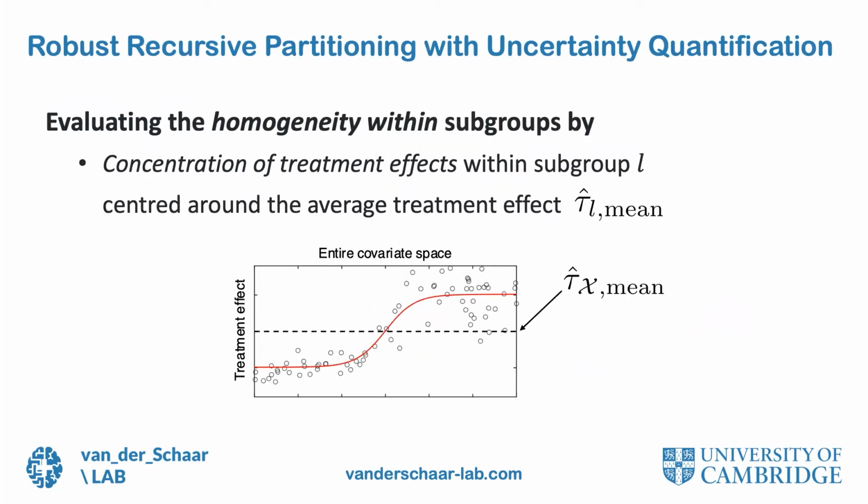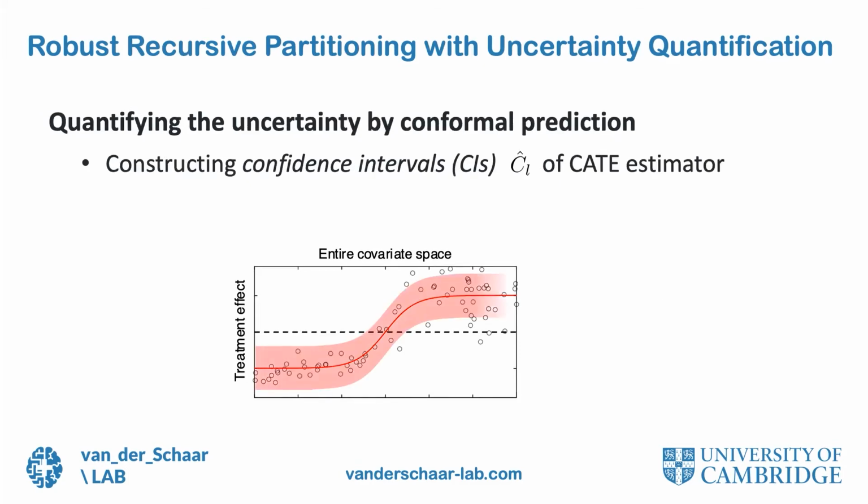Given the conditional average treatment effect estimator, the CATE estimator, we evaluate the effect homogeneity within subgroups by the concentration of the treatment effects within the subgroup centered around the average treatment effect. Specifically, we obtain the confidence interval of the CATE estimator using the conformal prediction method.